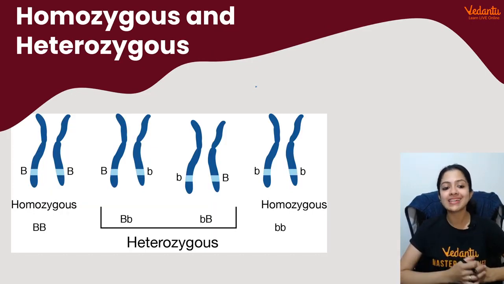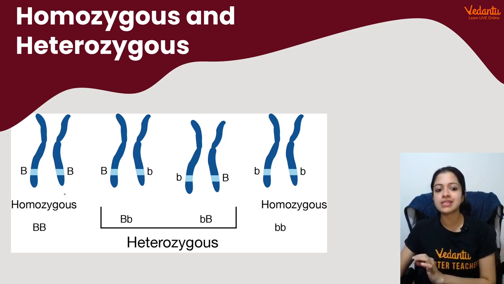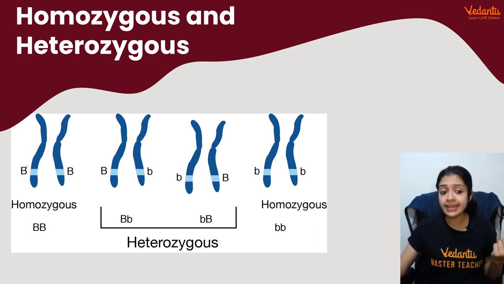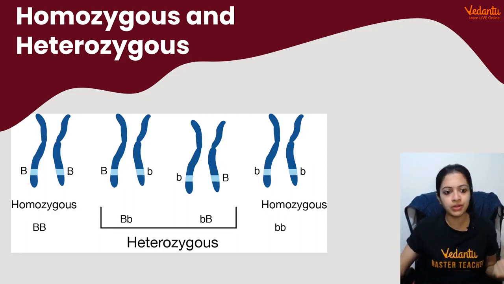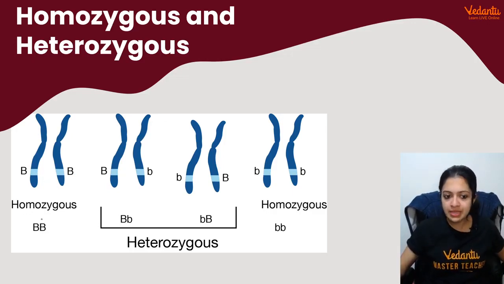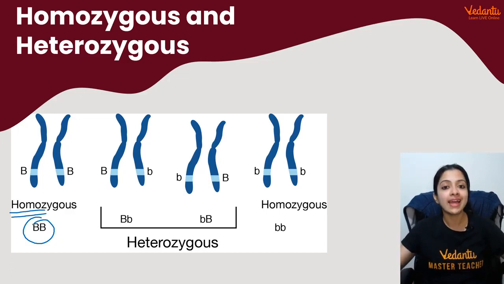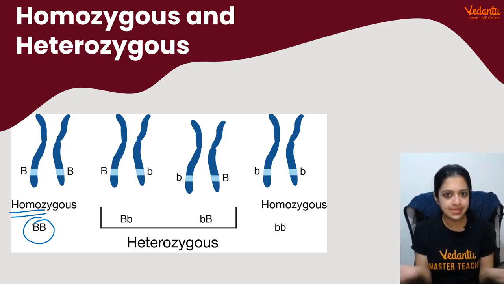Now, homozygous and heterozygous. Talking about alleles, as I told you, sometimes it can turn out that I inherit the brown eye color from my mom and brown eye color from my dad. From both of them, I inherit exactly the same kind of allele, which means my genotypic combination would become capital B, capital B. So you can describe that to be a homozygous condition because both the alleles are similar.